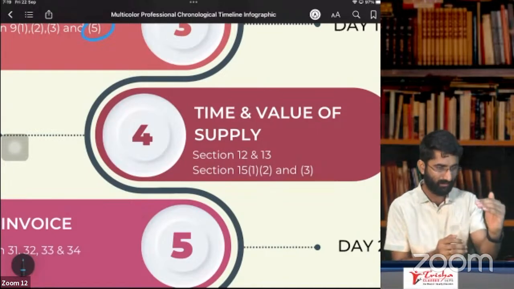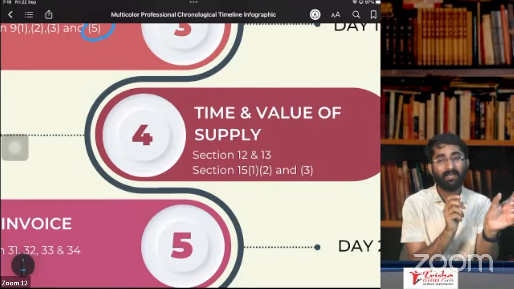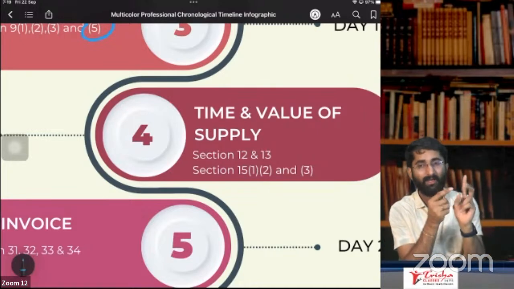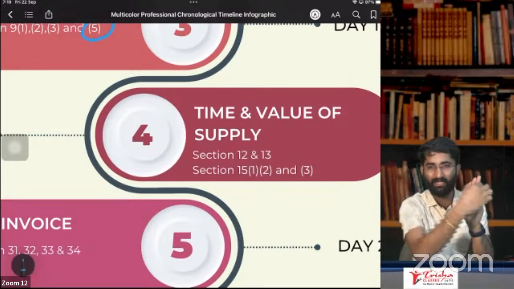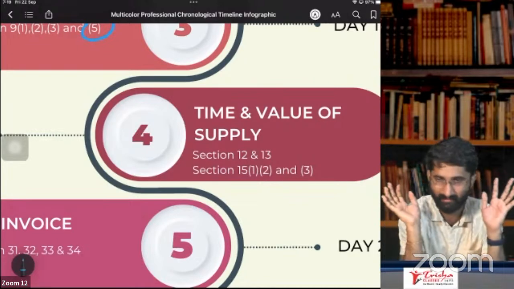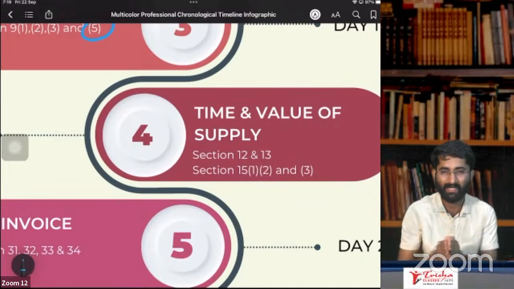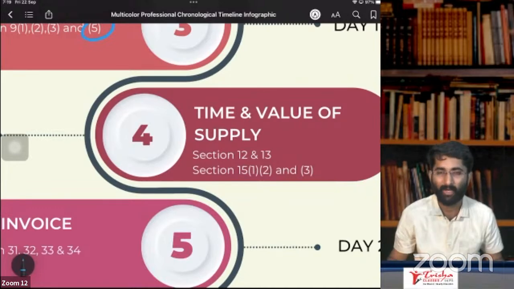Section number 12, subsection 2 says that in case of goods, forward charge mechanism, it is the earlier of date of invoice or last date to issue the invoice, whichever is earlier. That we will compare with date of payment. These 3 things, whichever is earlier, will be considered as the time of supply in case of goods, especially under forward charge mechanism.